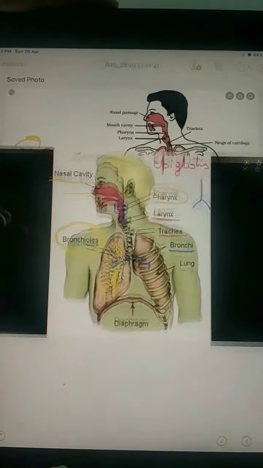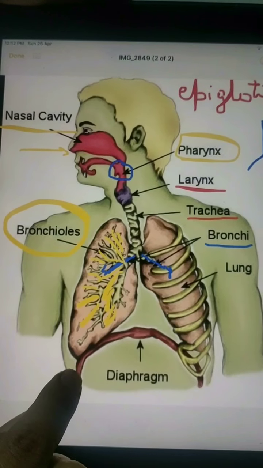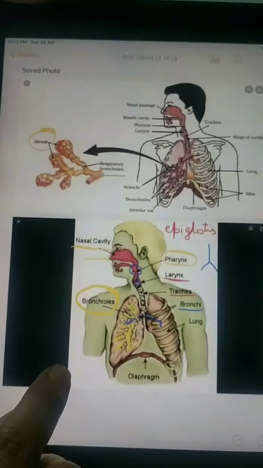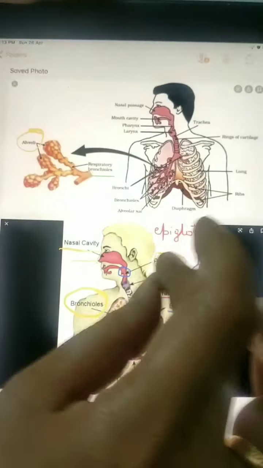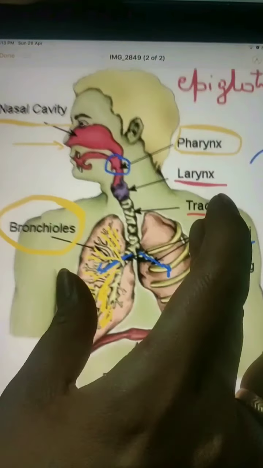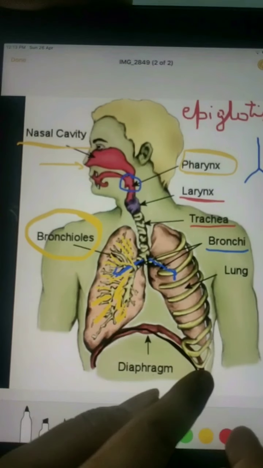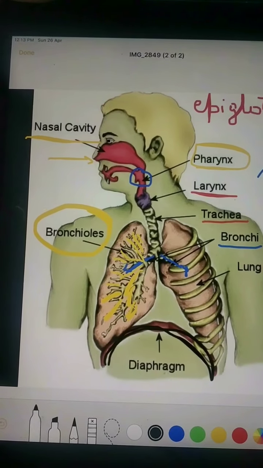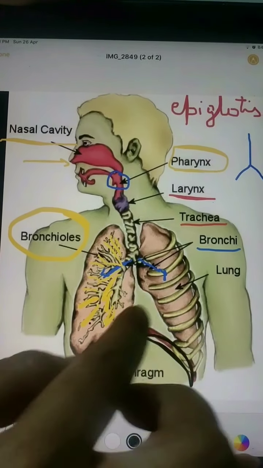Now see this diagram again. Now what is this? This is diaphragm. We have studied in small classes about diaphragm. It's a muscular structure on which your two lungs are lying.